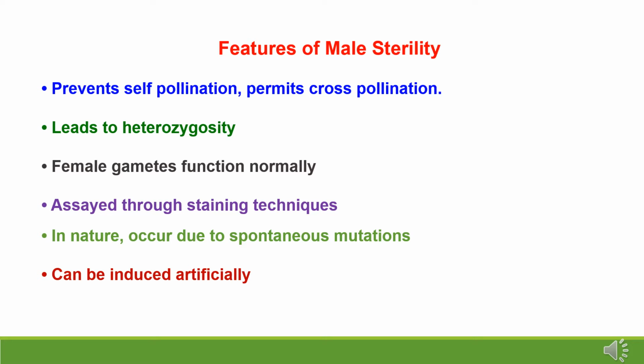Male sterility results from the action of nuclear genes or cytoplasmic genes or both. Male sterility is caused due to pollen or anther abortion, while female gametes are functioning normally. Male sterility is assayed through staining techniques. Male sporophytes and gametophytes are less protected from the environment than the ovule and embryo sac. In nature, male sterility occurs due to spontaneous mutations, and it can be induced artificially also by chemical or physical mutagens.